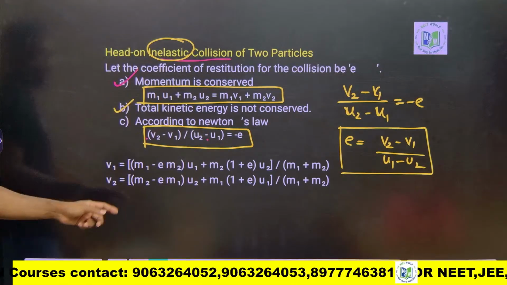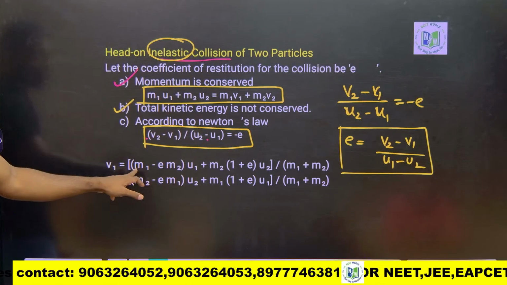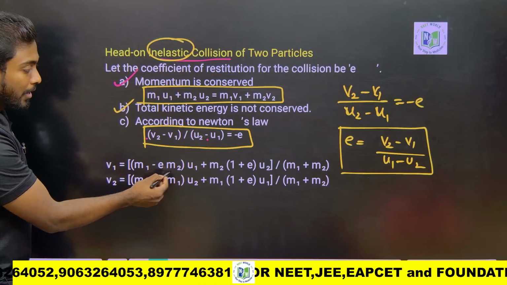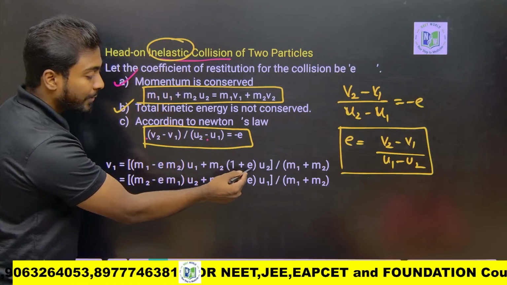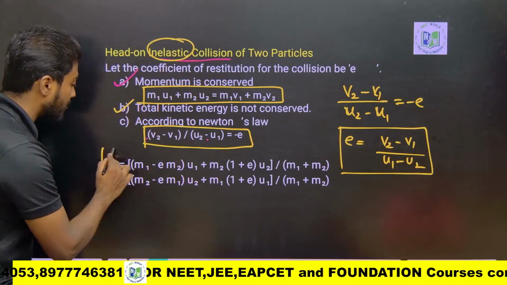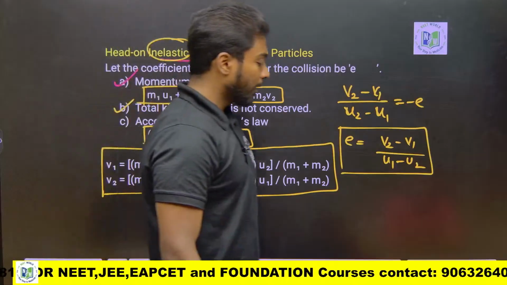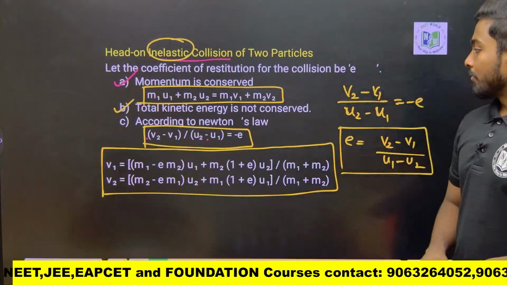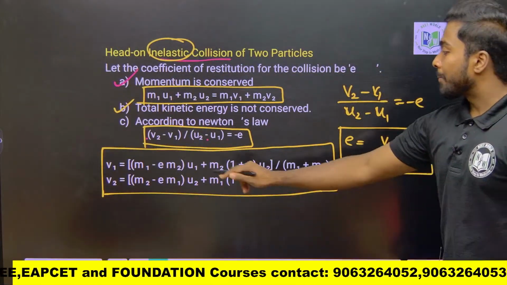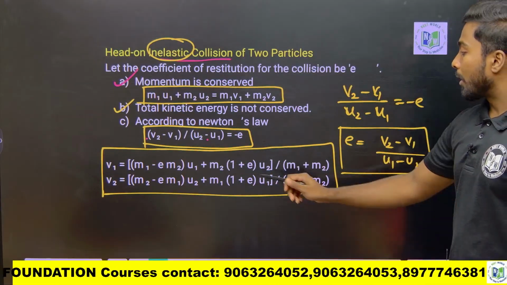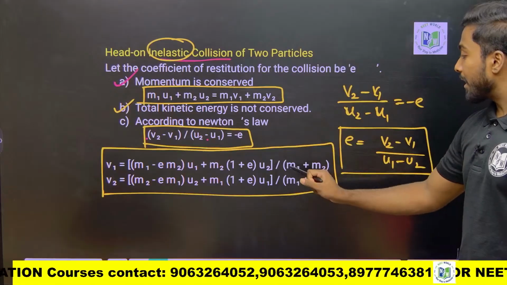Next one is v1 and v2. Here if you see, m1 minus E m2, and here m2 of 1 plus E. Here the formula changes. You need to remember the formula for v1 and v2. You can take this formula: v1 and v2, m1 minus E m2 of u1 plus m2 of 1 plus E into u2, by m1 plus m2.